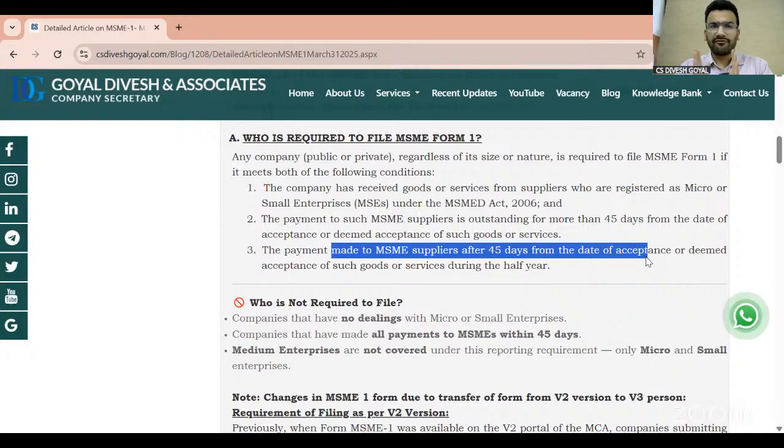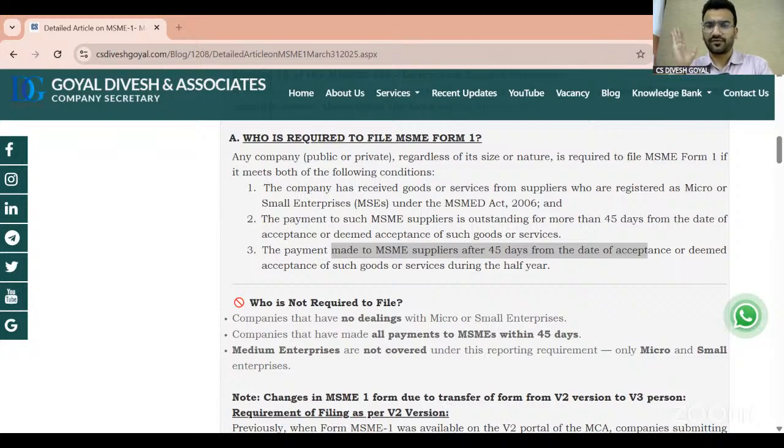And we were following this practice in the V2 version, when this form was on the V2 version. But now the Ministry has changed the portal from the V2 version to the V3 version. When they changed the portal from V2 to V3, along with the portal they changed a lot of things. That means not only the portal is changed; along with the portal, so many other things have also been changed by the Ministry.